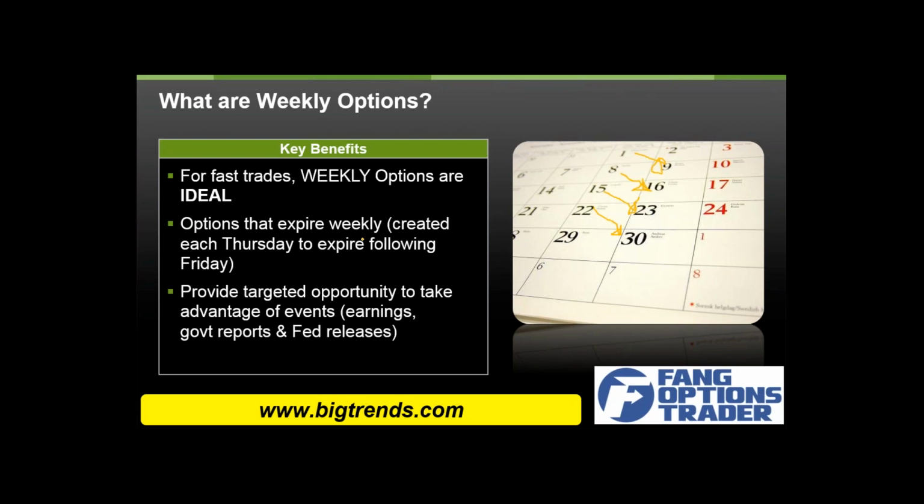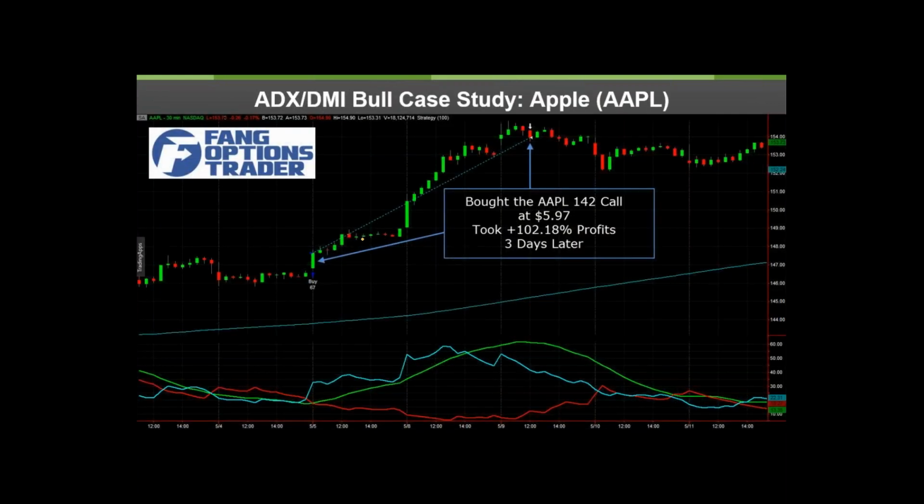This gives you an opportunity to take advantage of events and the reaction to events like earnings, Fed releases, jobs reports, etc. And they're available on a lot of the indexes and ETFs, so we focus on the big five FANG equities here. So we talked about the F in FANG for Facebook. How about the A? We'll start with Apple here.